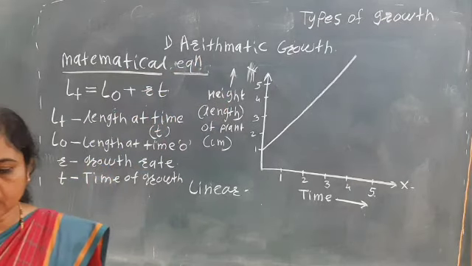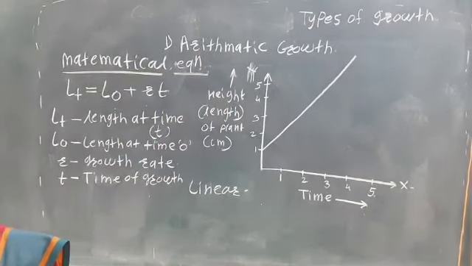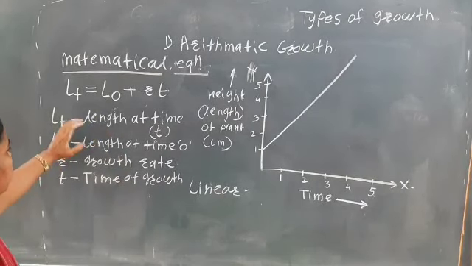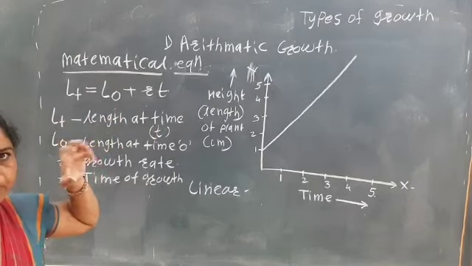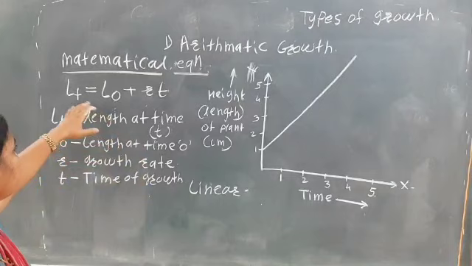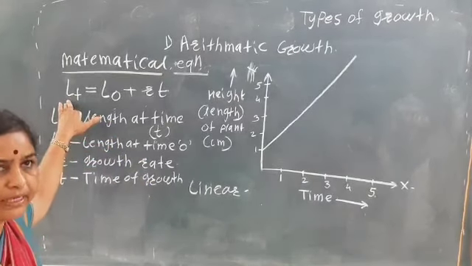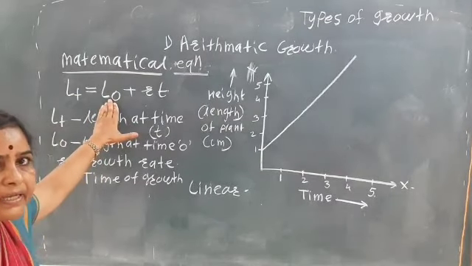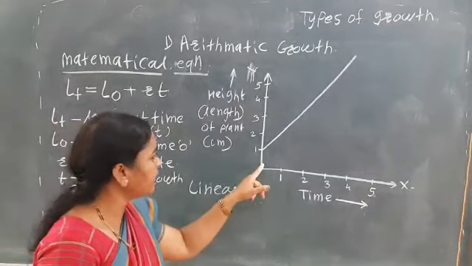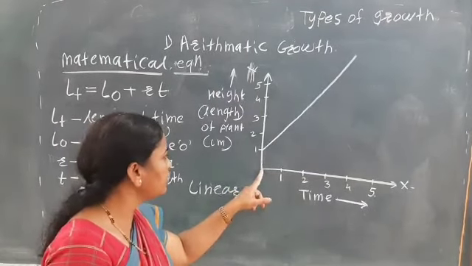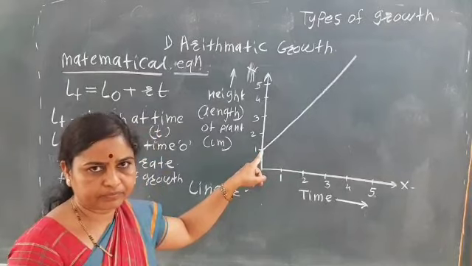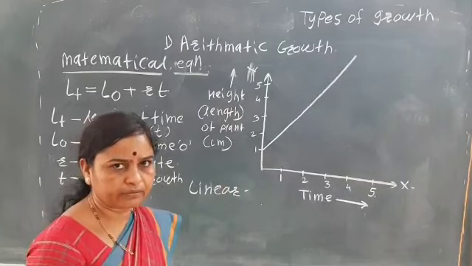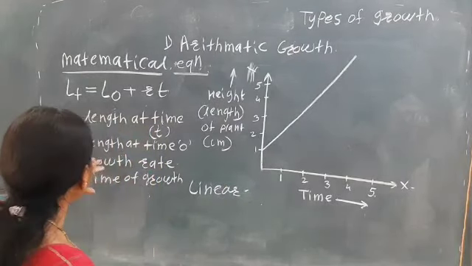Here the arithmetic growth is mainly calculated by the equation. LT means what? It is the length at time t, that is, how much length or height has increased in a particular time interval. It is equal to L0, that is, the length at time 0. That means here time is 0, and at this time 0, how much length has increased. Okay, so here it is 1 centimeter. So see, that is L0.